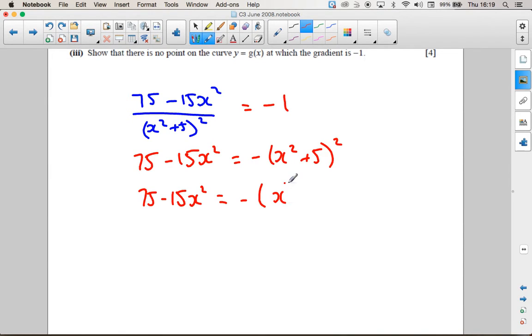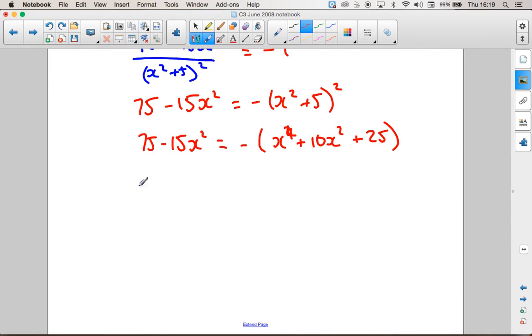So we're going to have x to the 4 plus 10x squared plus 25. So that's 75 minus 15x squared equals minus x to the 4 minus 10x squared minus 25.